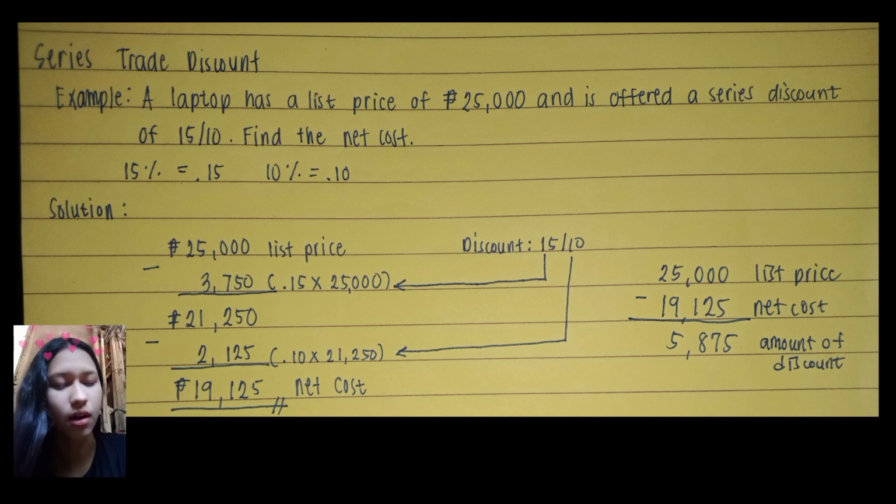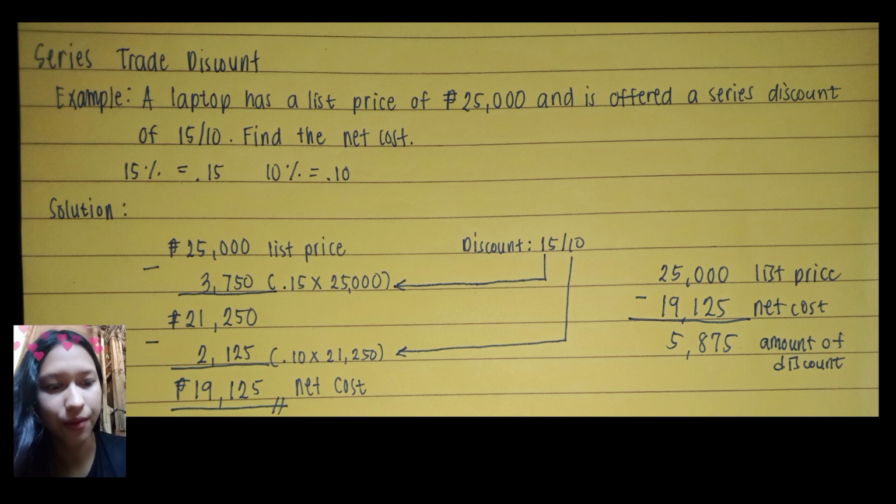So the solution: 25,000 is subtracted by 3,750. Where did we get 3,750? We get that from 0.15 times 25,000, so the product is 3,750. That's for the first discount, which is the 15%. So we're going to subtract it now. 25,000 minus 3,750 is equal to 21,250. Next, we're going to subtract the second discount, which is the 10%.